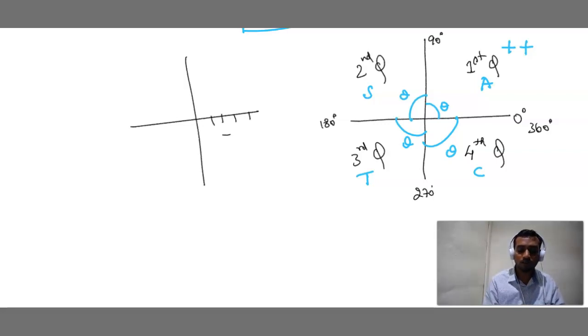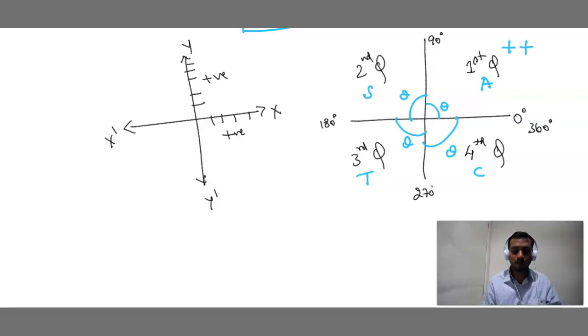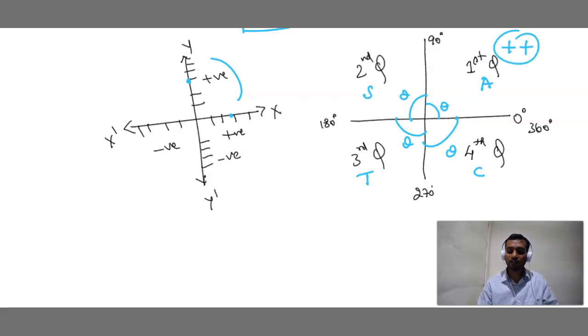We know this, these all are positive. Here these all are positive, means this is our x-axis, this is our y-axis, this is x dash, and this one is y dash, correct? So what are these all values? Negative. What are these all values? Negative. See here, from here to here, this is also positive, this is also positive, so all are positive, plus plus. First is plus and second is plus, both are positive.